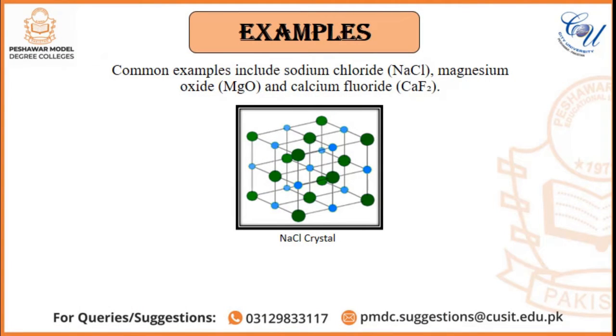Examples. Common examples include sodium chloride, magnesium oxide and calcium fluoride. This example shows 2 different ions, sodium and chlorine. Na will have a positive charge and chlorine is of negative charge. So the blue color shows the Na ions and the green color shows the chlorine ions or chloride ions.